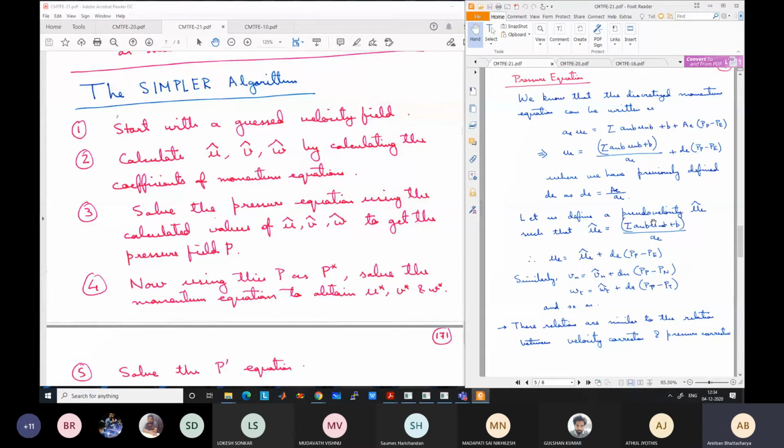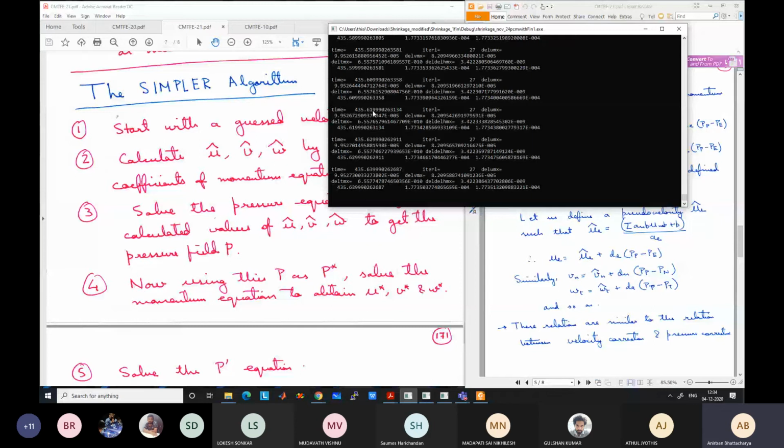So in those cases, for the next time step, for the first iteration, every time step you have a large number of iterations, right? So for example, the code running here, this is for one of the students. The time step is changing by 0.01 second, but in each time step we have 27 iterations or more to get a converged solution.